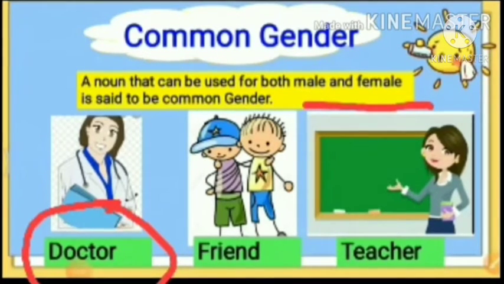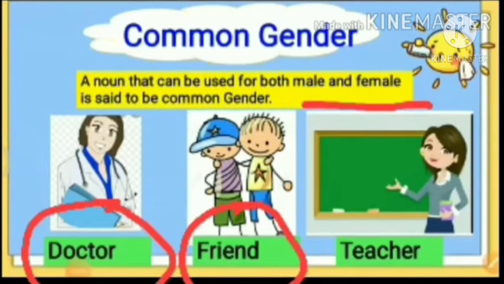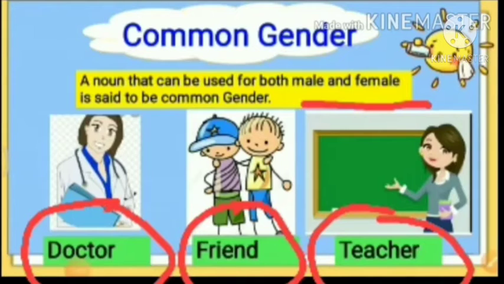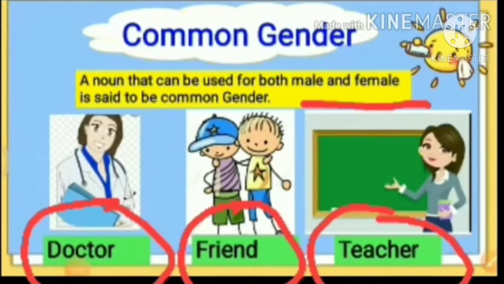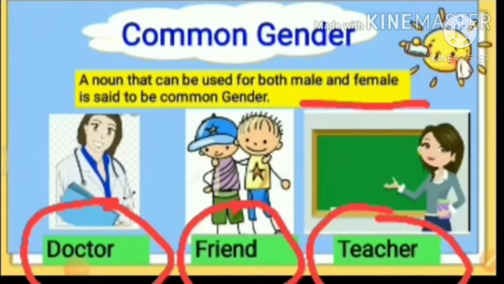Doctor can be a male also and doctor can be a female also. If I say friend, friend can be a girl or a boy. So friend also denotes both the genders. Same with teacher. If I say my teacher is very good, it will not show whether the teacher is male or female. As you all know, sir is also a teacher and ma'am is also a teacher.